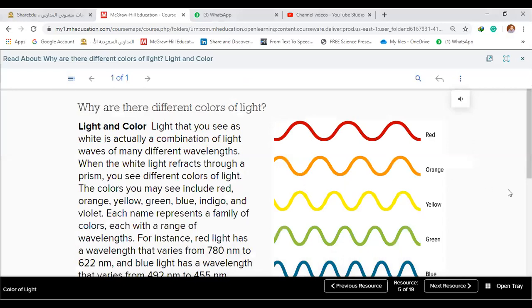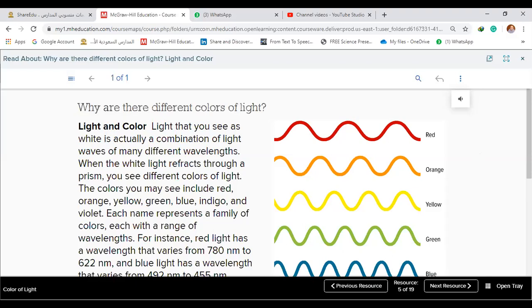Why are we studying these colors? You study these colors because you must know that the word white light means that it includes all spectrum colors, which begin with red and end with violet. So it's the meaning of white light that can be produced from the sun. If you hear white light, you must mean that it includes all the colors that a rainbow contains. So it's light and color.